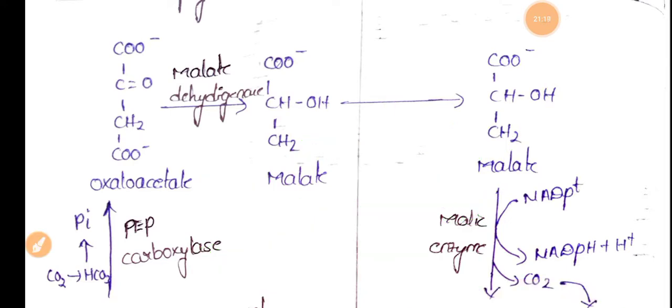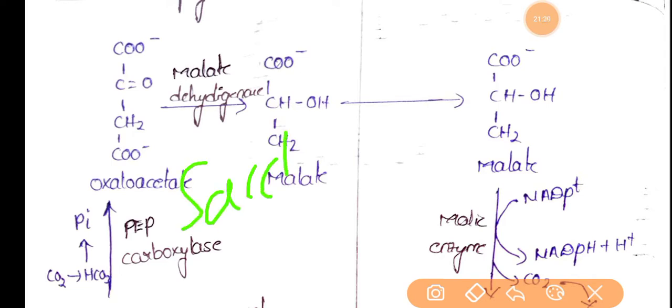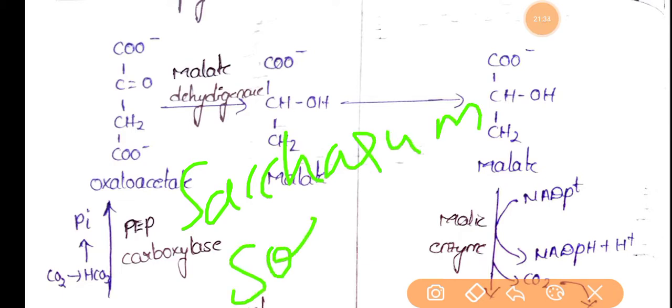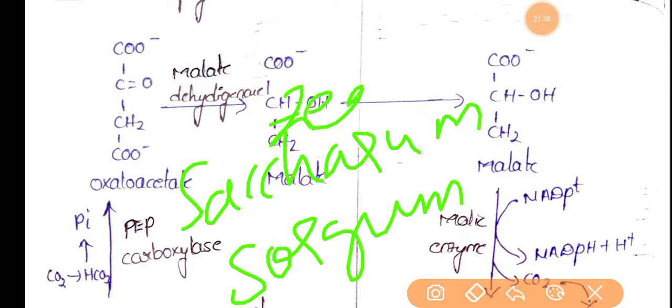And here some such examples are mostly grasses like Saccharum, sorghum, Zea mays.